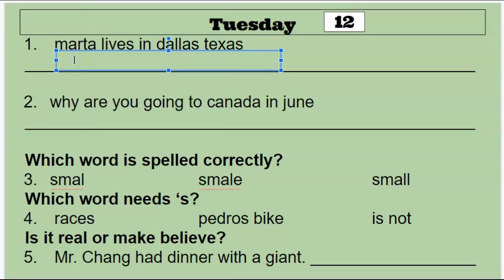So our first sentence is, Marta lives in Dallas, Texas. Marta is a name, so it needs to be capitalized. Lives in, okay, we talked about this last week. Dallas needs to be capitalized because it's a city. You need to have a comma separating the city and the state, and Texas needs to be capitalized.